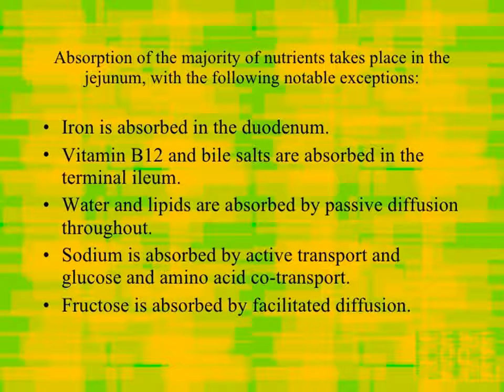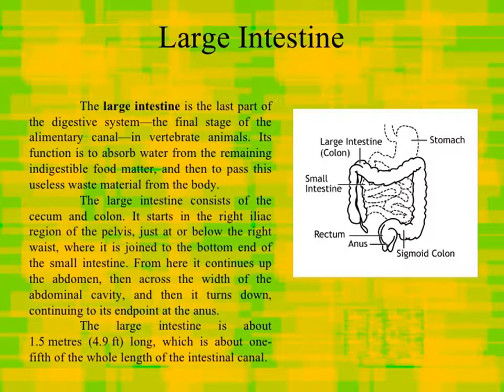Absorption of the majority of nutrients takes place in the jejunum with the following notable exceptions. Iron is absorbed in duodenum. Vitamin B12 and bile salts are absorbed in the terminal ileum. Water and lipid are absorbed by passive diffusion throughout. Sodium is absorbed by active transport and glucose and amino acid by co-transport. Fructose is absorbed by facilitated diffusion.